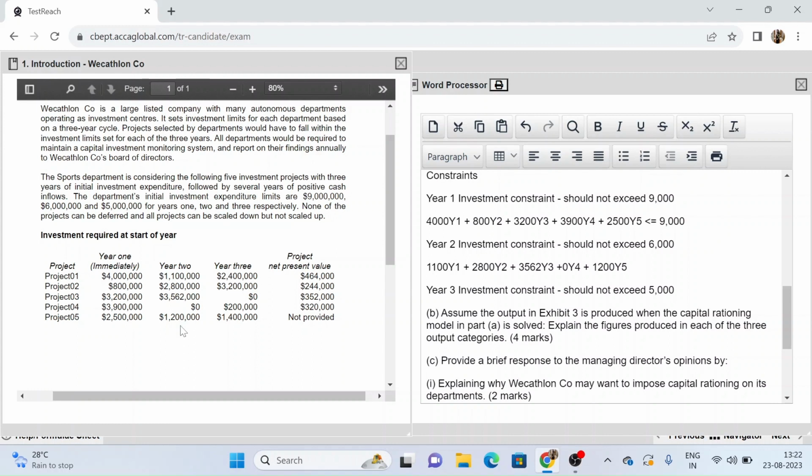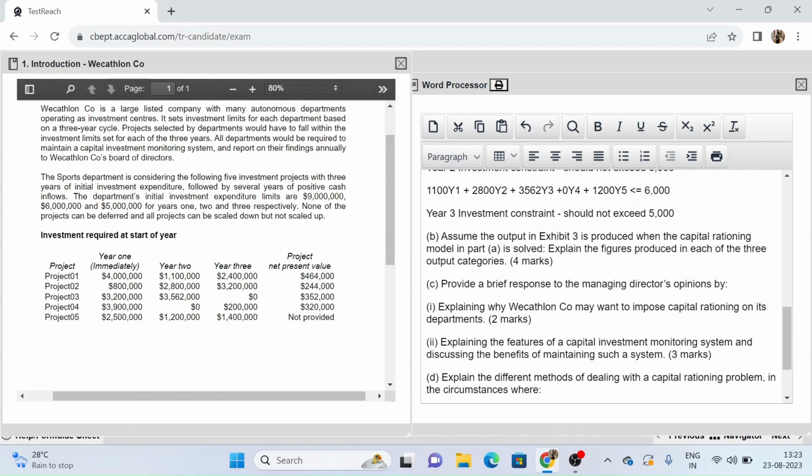So with this I have framed my equation for year 2, and this should be lesser than or equal to 6000, because that is the maximum amount of investment that we can be making in year 2.